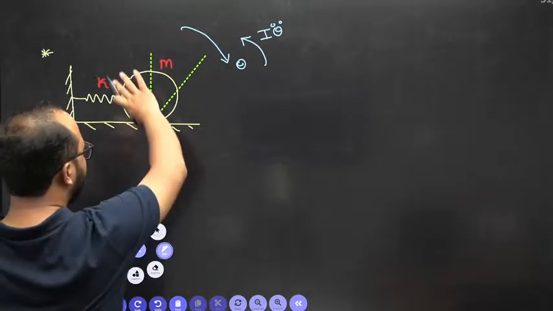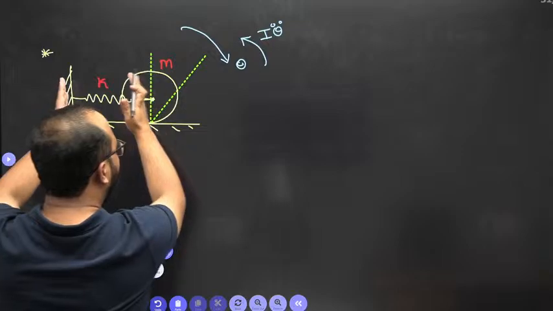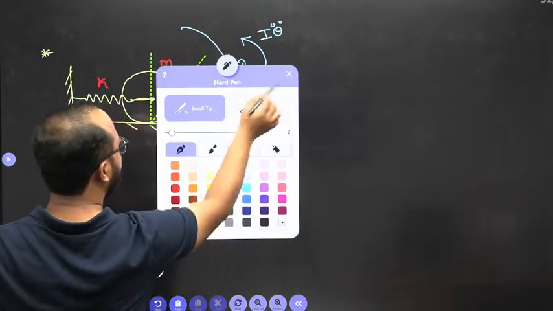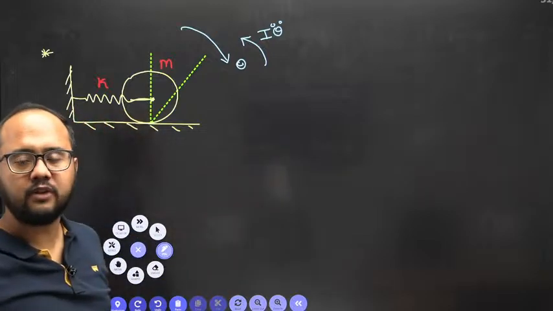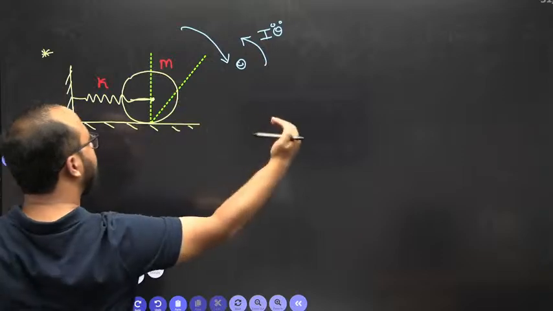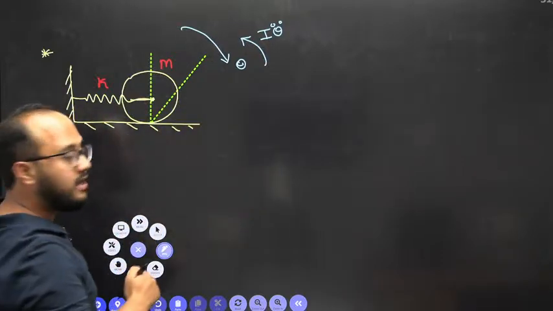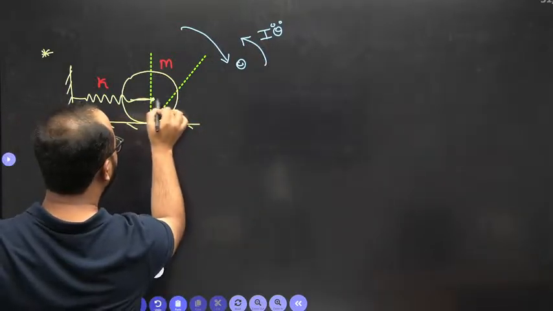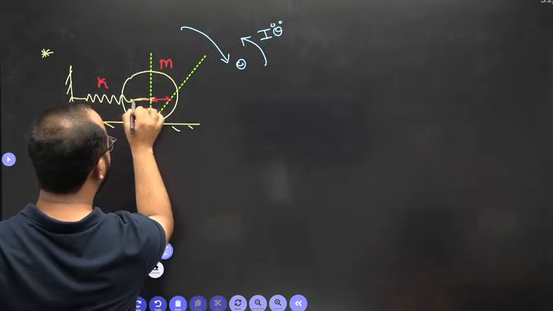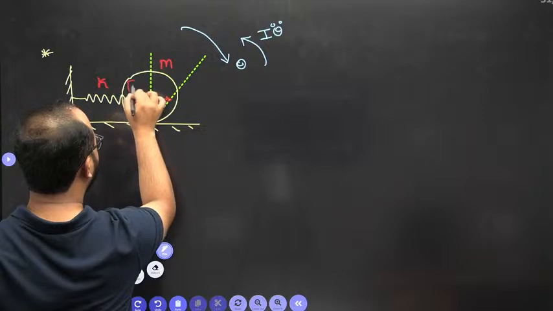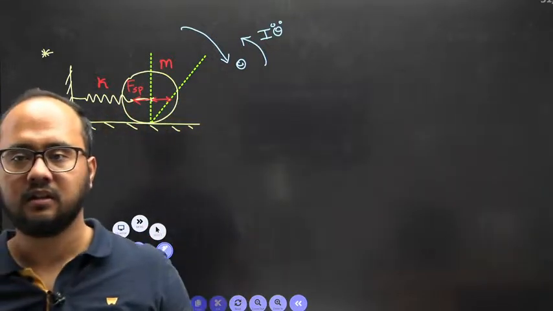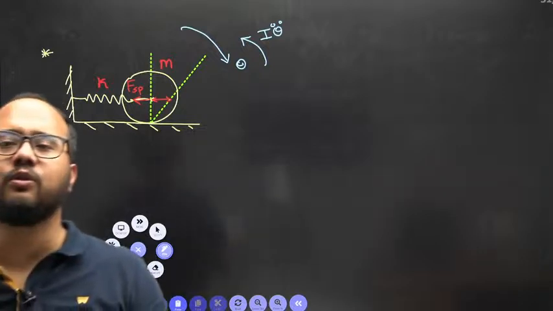Now once it is rotated, there will be elongation in the spring. Now in which direction will the spring force act when there is elongation? Towards left. Okay. This is the deflection in the spring, and the spring force will be acting like this. Got it?